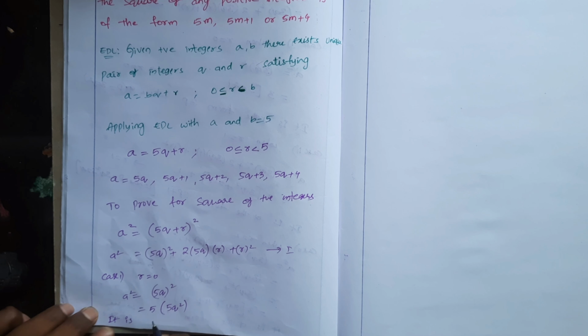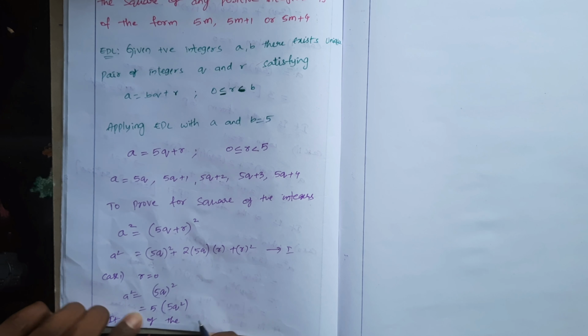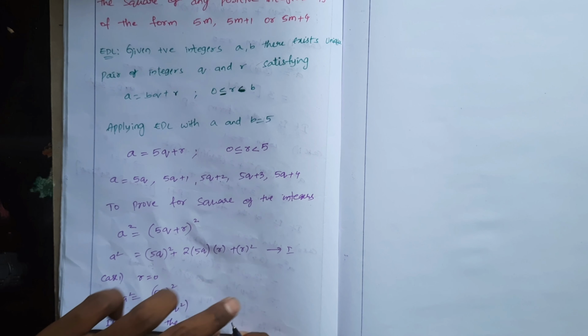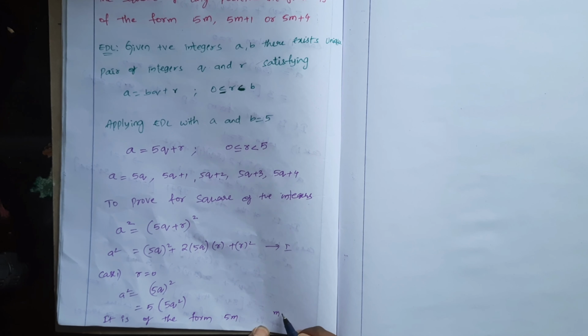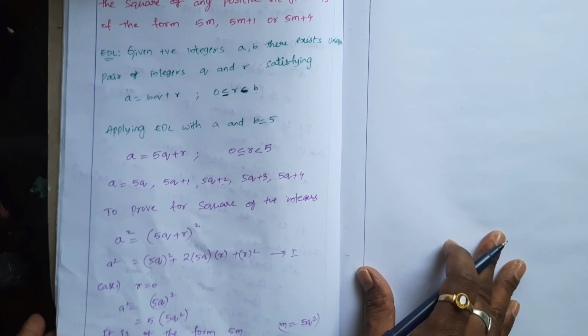It is of the form 5 into some integer. So what is the integer here? m is equal to what? 5q square. Okay.